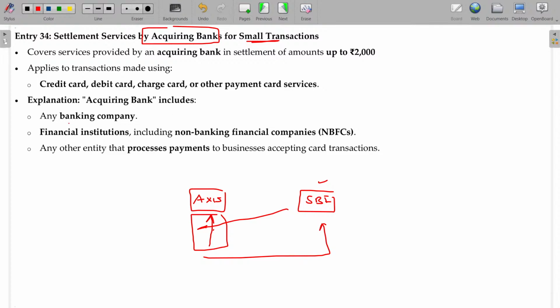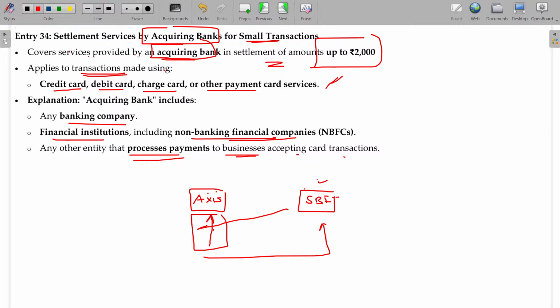So any banking company, SBI, financial institution including non-banking financial corporation, or any other entity that processes payment to business accepting card transactions. Because of that, you are transferring from here to there. GST will not be applicable. But it applies to transactions made using credit card, debit card, charge card, or other payment card services, and GST will be applicable. For the acquiring bank, the service provided by an acquiring bank, the settlement amount up to 2000 is not taxable. Up to 2000, small number, not taxable.